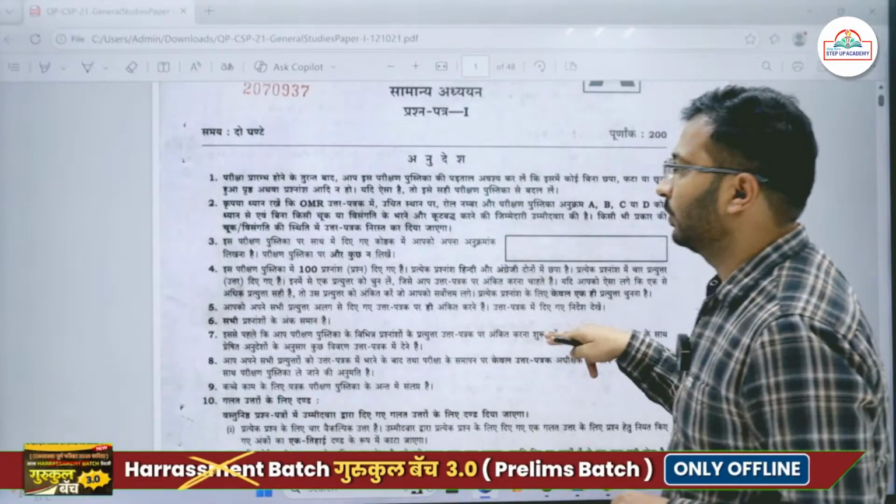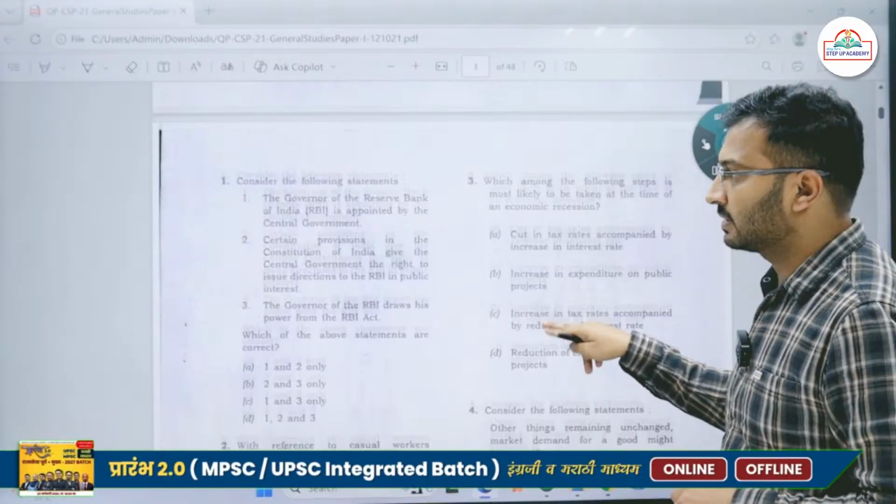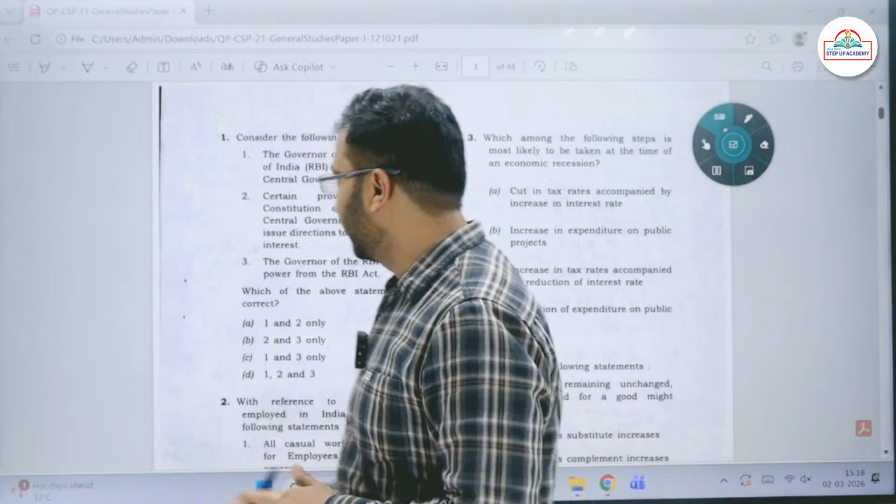Let's start with the 2021 paper, the first 10 questions. I'll be discussing in Hindi and English, so a Hindi paper and an English paper.